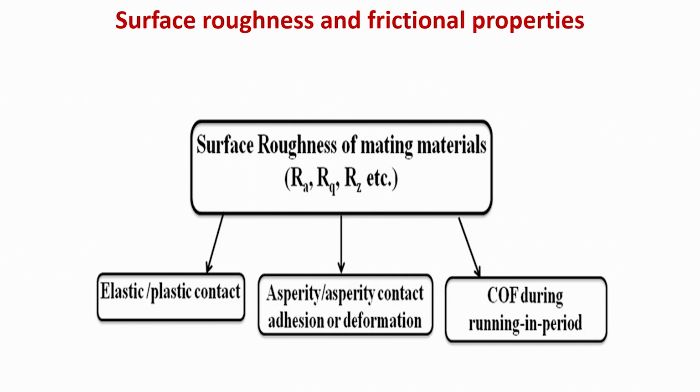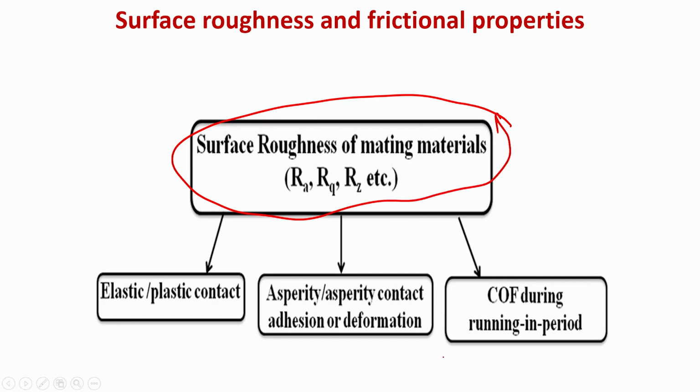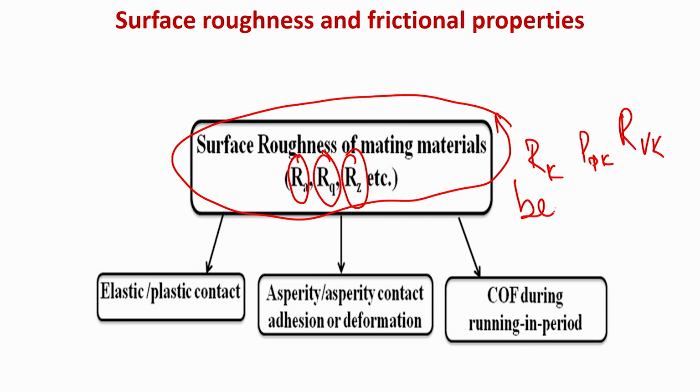To summarize, in the last half an hour or so, I have mentioned how the surface roughness of the mating materials can be effectively quantified by Ra, Rq, Rz values, and other values like Rk, Rp or Rvk values. Here I have also put the bearing area curve, which is very important.